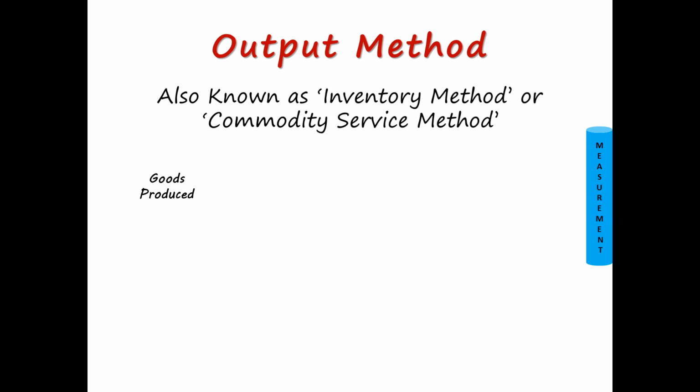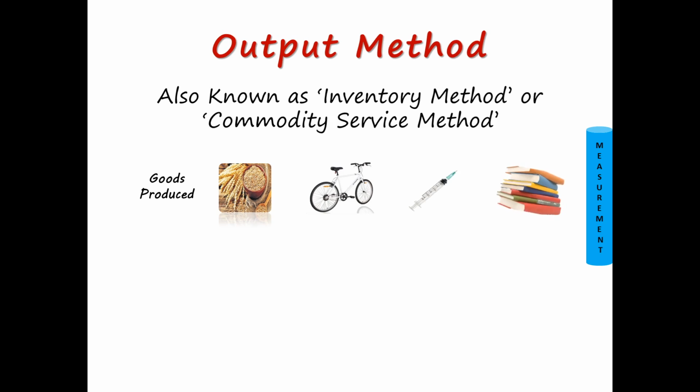Which goods are produced in the economy? We are producing agricultural goods, and here I have taken the example of wheat. We are producing bicycles. We are producing medical goods, and for reference I have taken syringes. And we are producing educational sector related goods, for example books. In my example I am limiting myself only to these four goods.